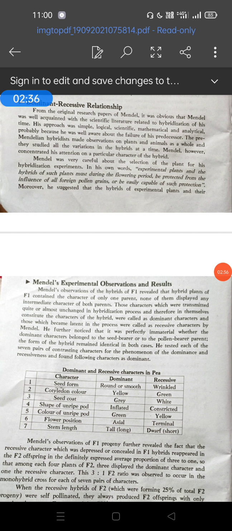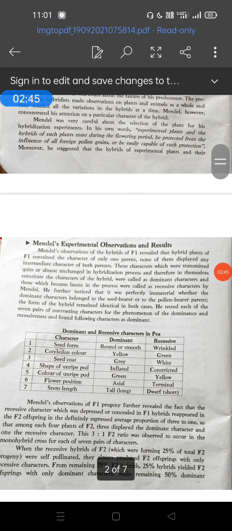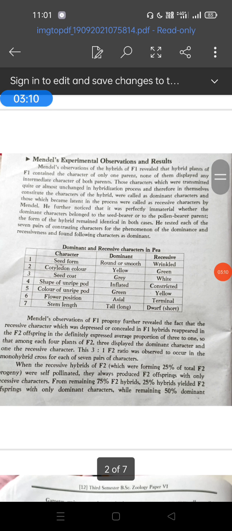Then next, the monohybrid cross. Mono means one and hybrid means mix. So the cross in which only one pair of contrasting characters is involved is called the monohybrid cross, and the ratio obtained from it is called the monohybrid ratio, which may be phenotypic or genotypic. Mendel studied 7 pairs of contrasting characters, and out of these 7 pairs, the cross in which only one pair of characters is involved is called the monohybrid cross, and the ratio obtained from it is called the monohybrid ratio.